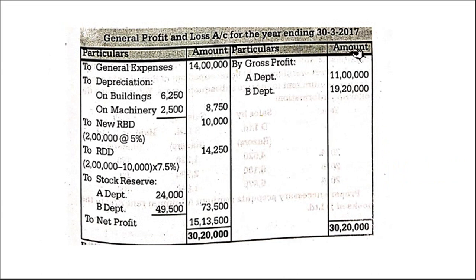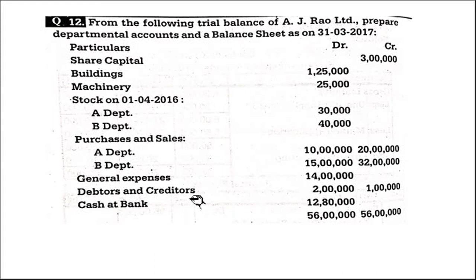Then general profit and loss account. See, when there is stock reserve, we can prepare the general profit and loss account separately like this. So general expenses 14 lakh, depreciation on building, on machinery. You know how to calculate. It is given in the problem. Now, new RBD, reserve for bad debts. What is the debtors amount? It is given in the problem. Debtors and